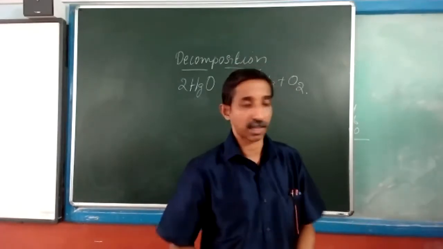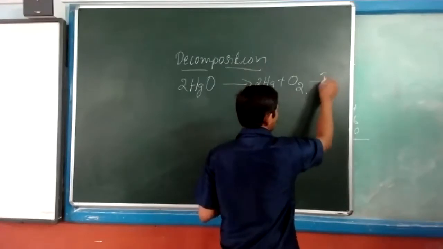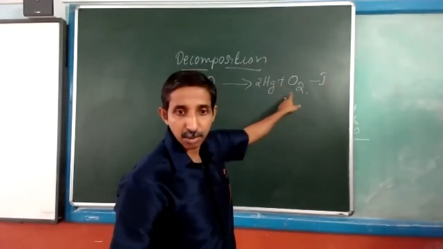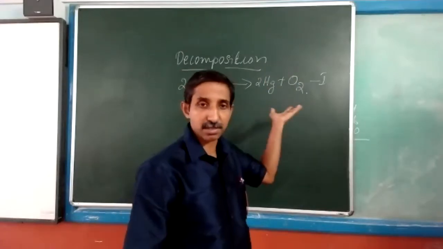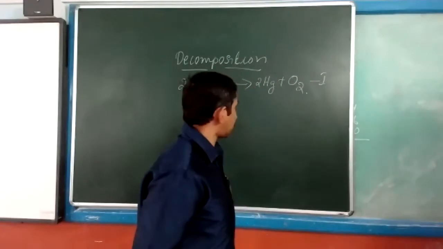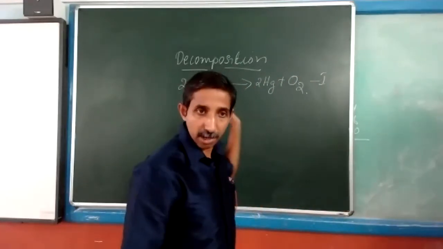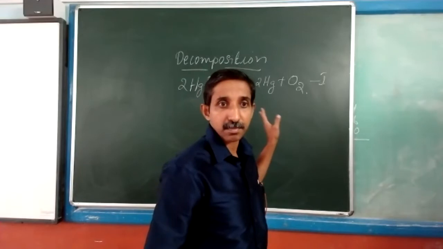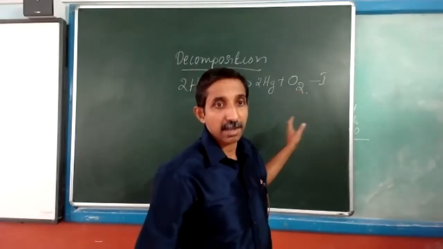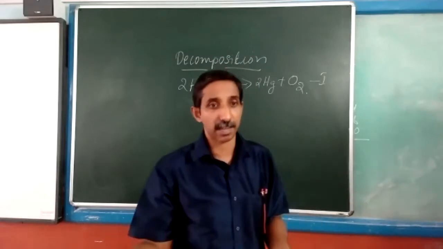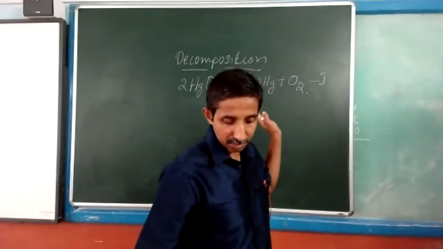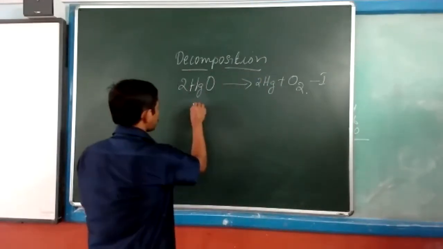In the first type, a compound breaks down to form two elements, and sometimes these can be more than two also. In the second type, a compound decomposes to one compound and an element, or two compounds and an element is also possible. Let's take a second example.